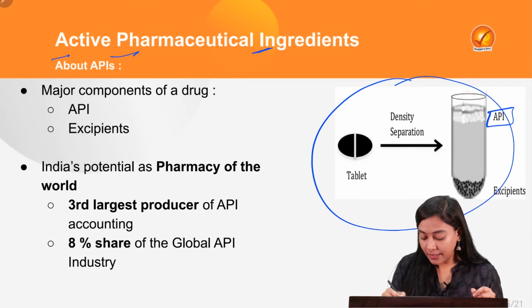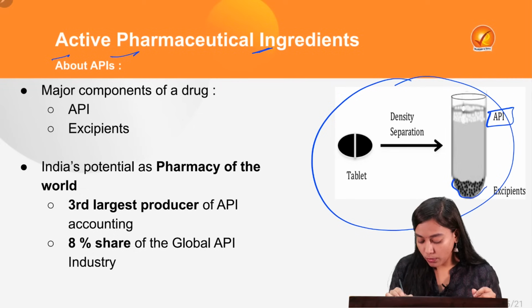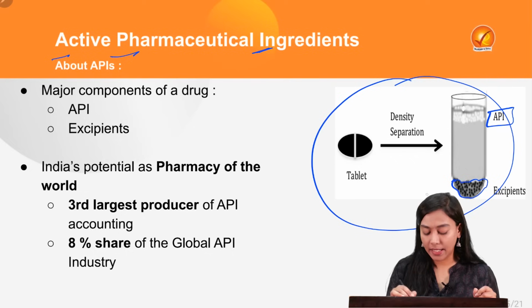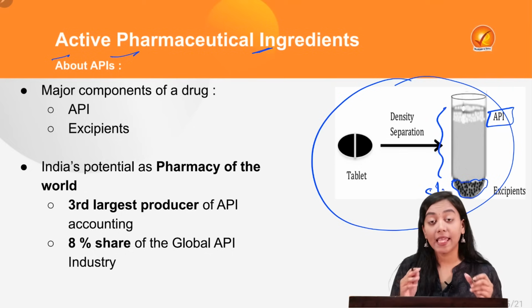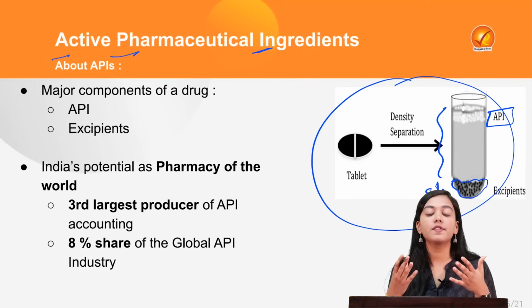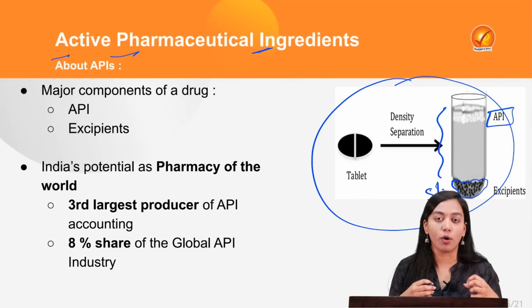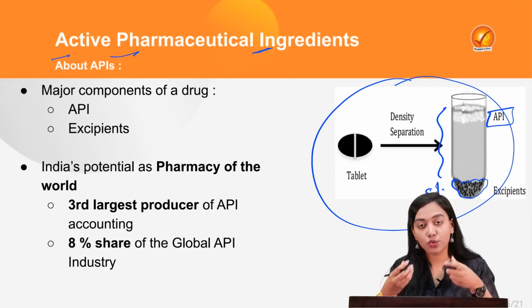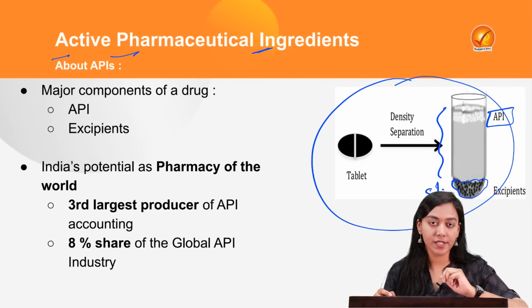The active pharmaceutical ingredient, as you can see, is only found in a small amount, less than 5%. And the rest of the part is known as the excipient. This is the second part of the drug, which is generally made up of some receptors which the body can absorb. So in order to take these drugs to the body and increase their absorptiveness, the excipients are used.